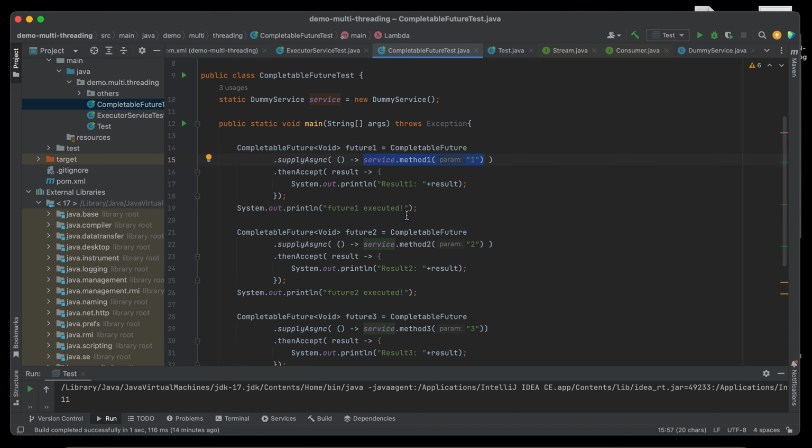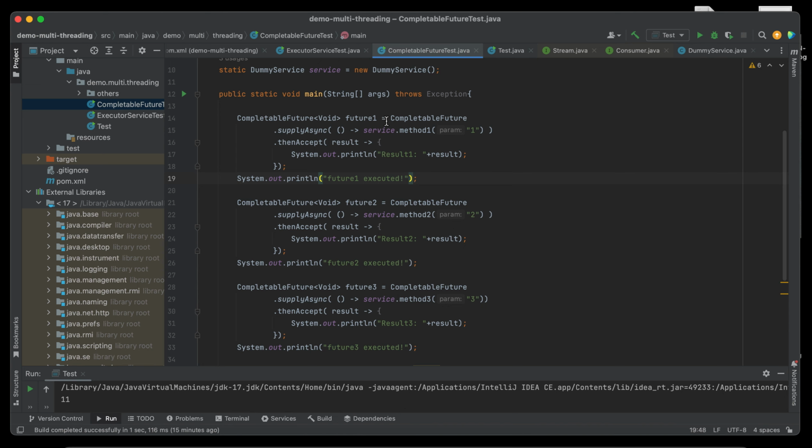Okay, so the syntax for this: there are a lot of methods inside CompletableFuture, but in our case we will use the supplyAsync method to execute our methods.